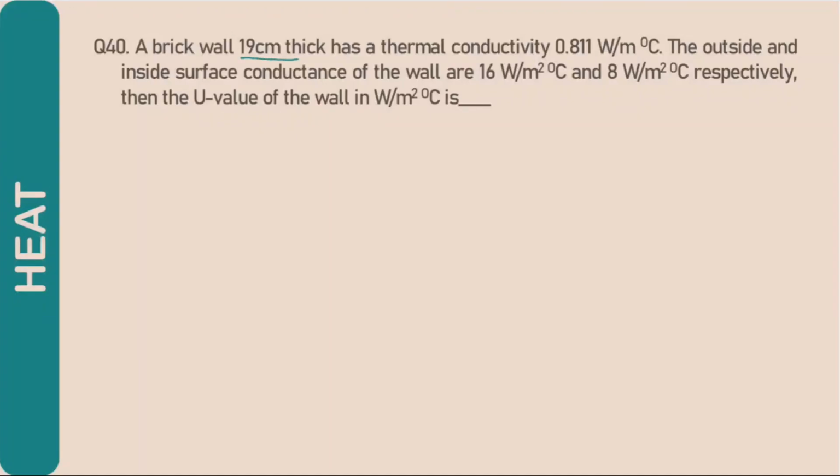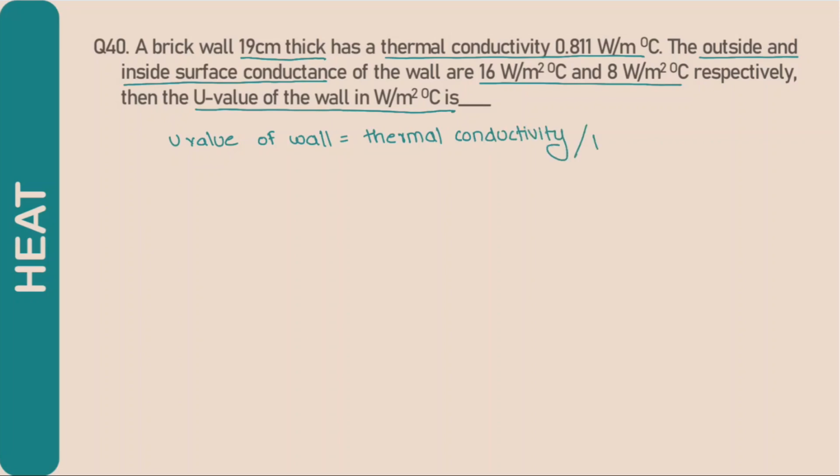Numerical number 40. A brick wall of 19 centimeter thickness has a thermal conductivity of 0.811 watt per meter Celsius. The outside and inside surface conductance of the wall is 16 and 8 respectively. Then the U value of the wall is. So U value of normal wall is equal to thermal conductivity by thickness of wall. So we have calculated the U value of the normal wall.